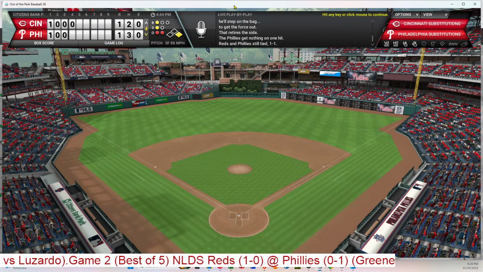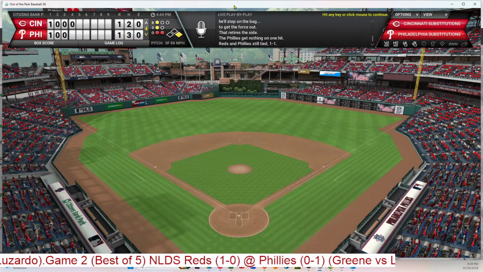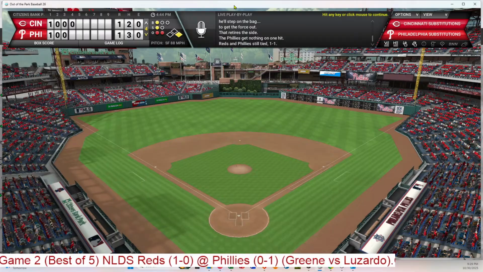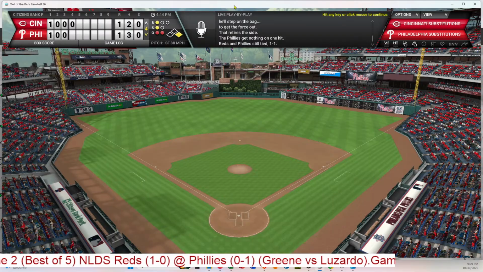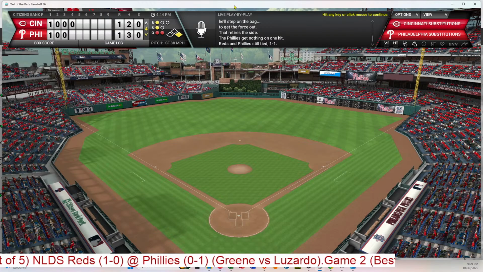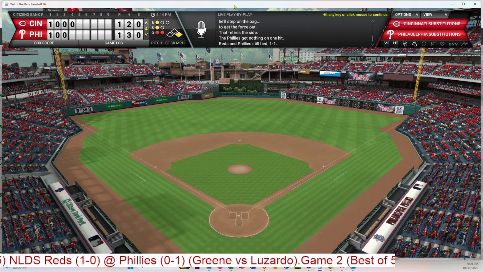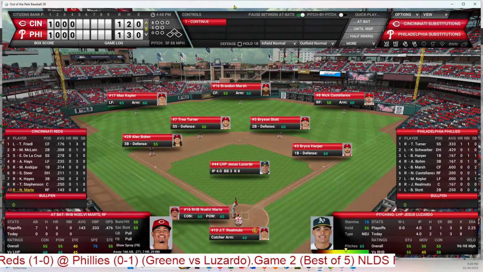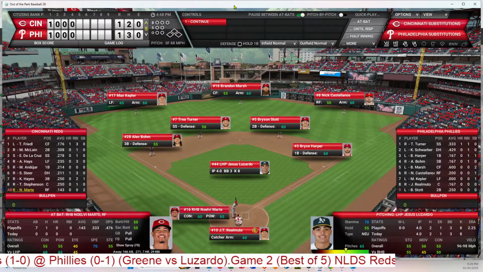We have reached the middle innings here, and game moving on pretty quickly so far, as all the action has been in the 1st inning basically for both teams. So Luzardo faces the 9th batter, Marte, and then the top of the order, Friedel and McLean.